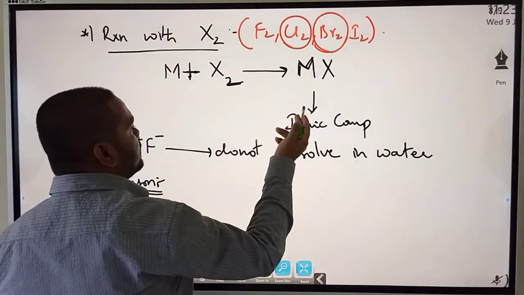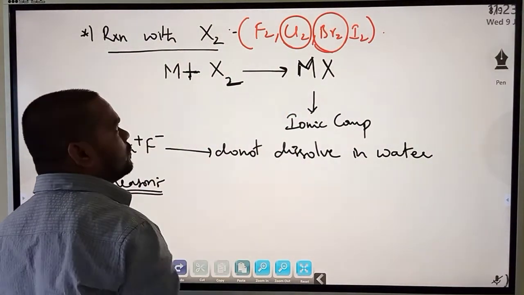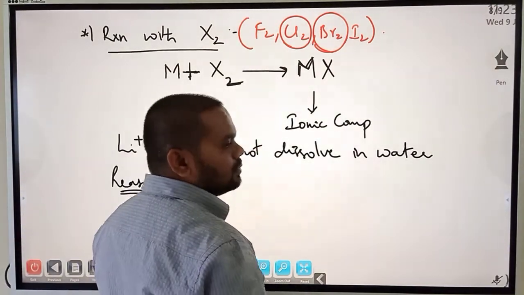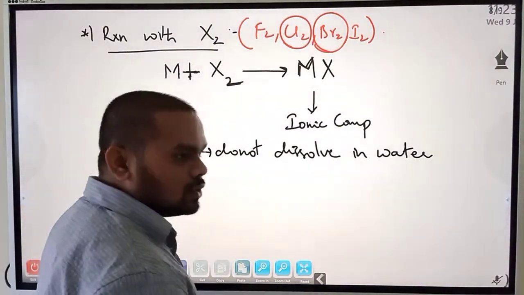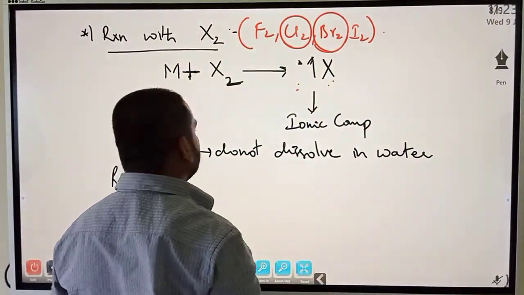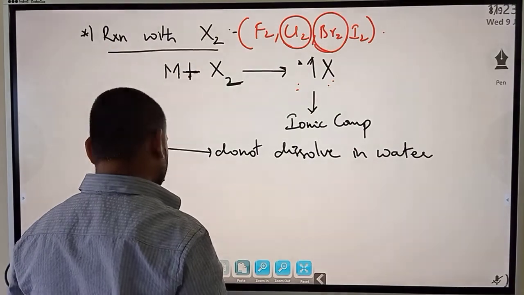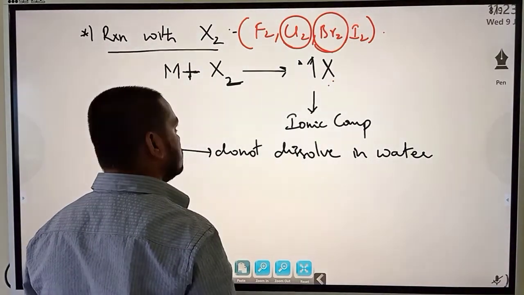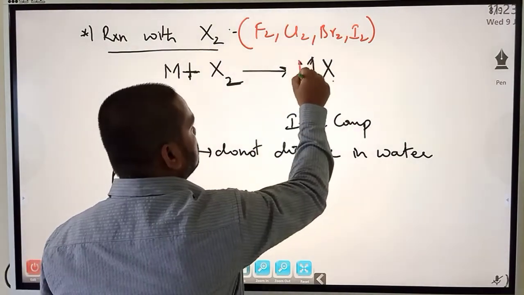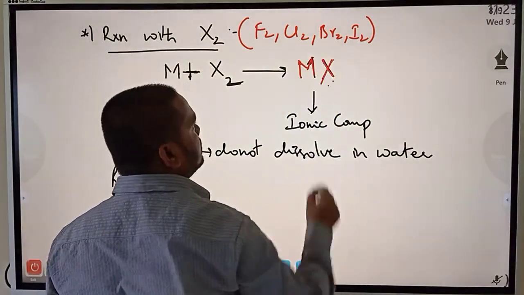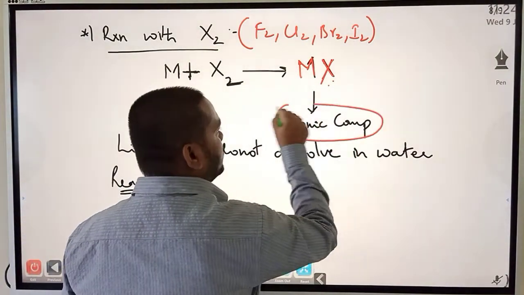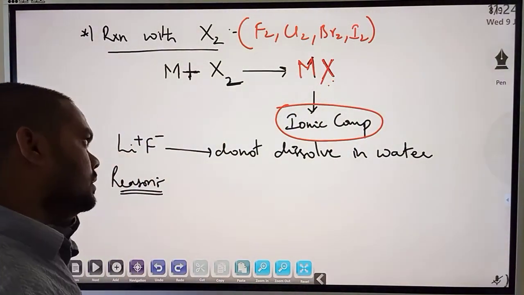And they form what? Monovalent. Both of them are monovalent. Halogens are also monovalent anions. Alkali metals are also monovalent cations. So that's why they form MX type. And moreover, that MX type is of what compounds? Just now I have already explained that it is an ionic compound.